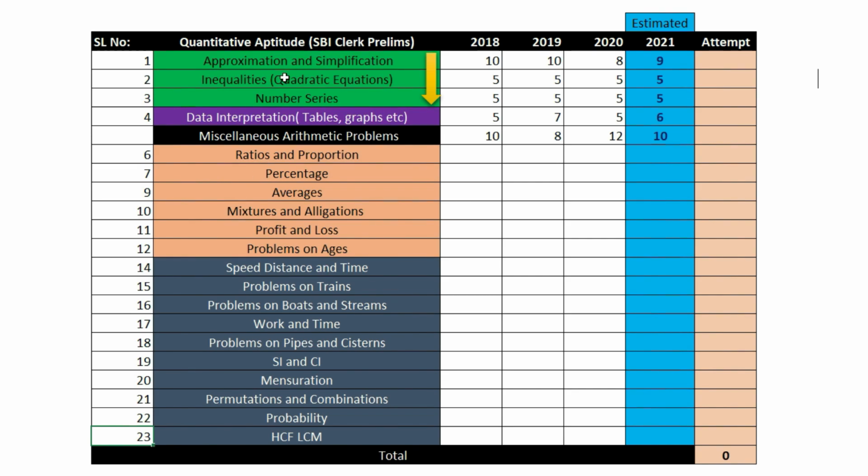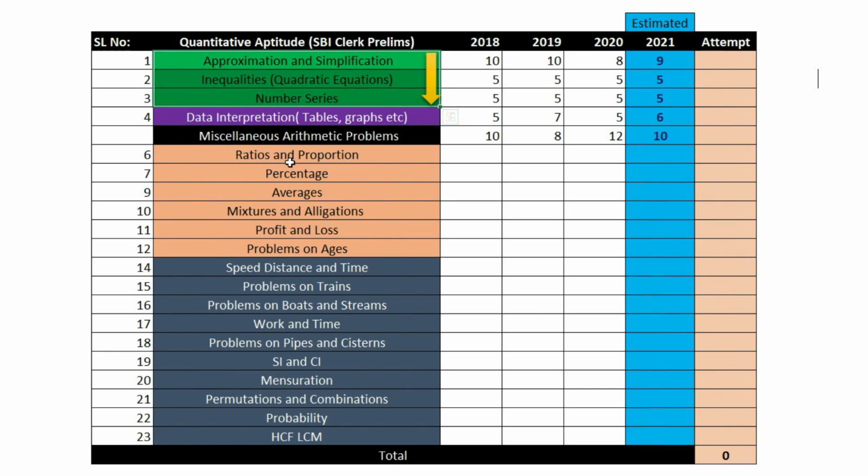And this is in terms of the time that you'll have to spend, that you should spend in the upcoming 3 weeks. Okay. And the first three topics that I've highlighted in green, right? So these three topics actually contribute around 20 marks out of 35 in quant, and it is extremely important that you master these three topics first before you jump into anything else.